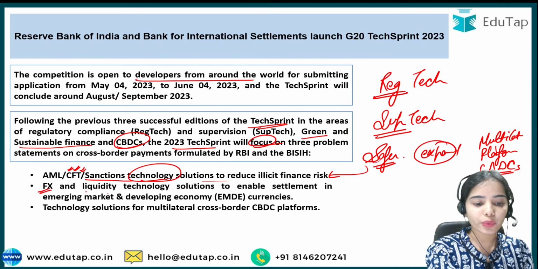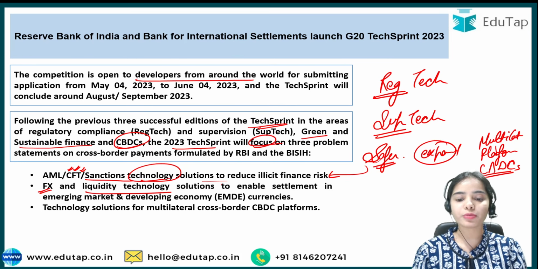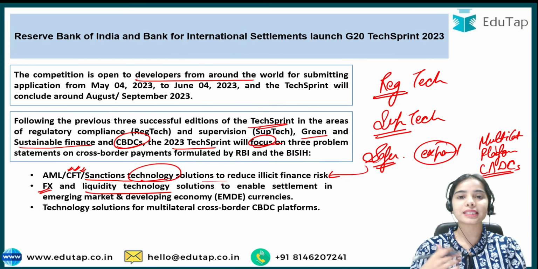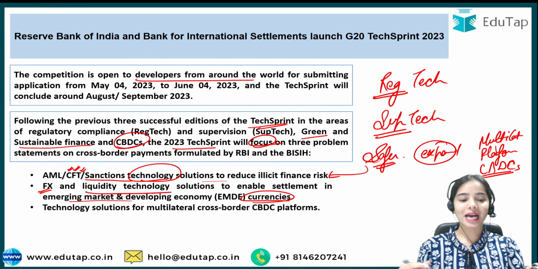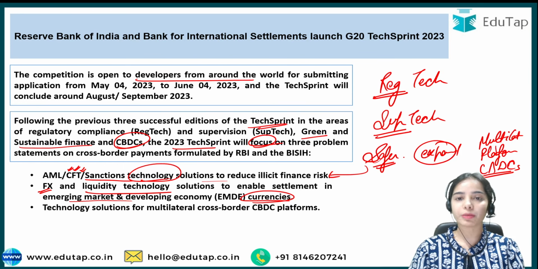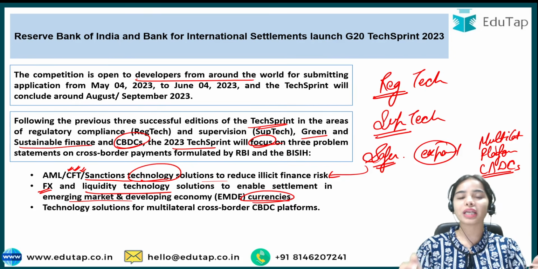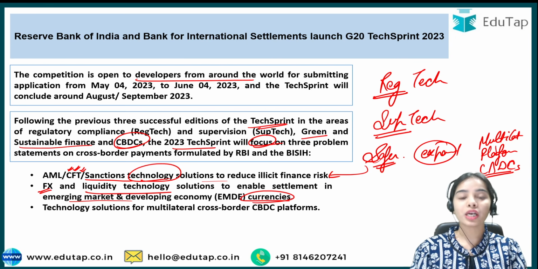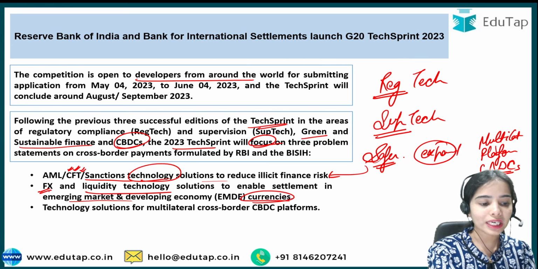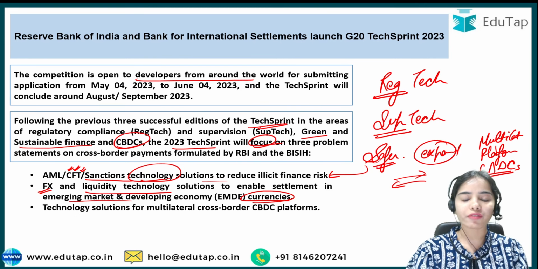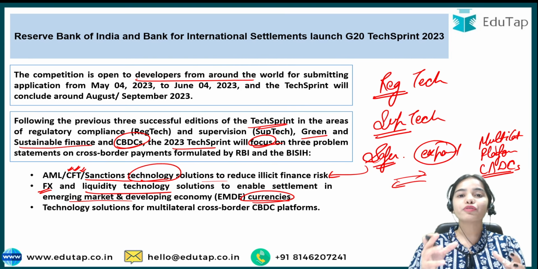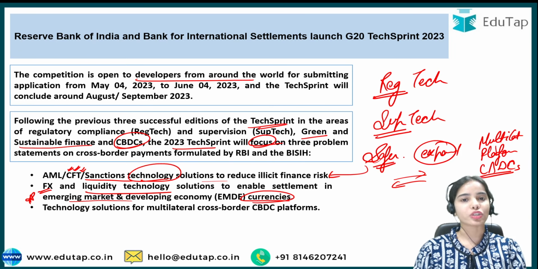Foreign exchange and liquidity technology solutions have to be developed so that settlement in emerging market and developing economy currencies can also happen. So the countries that are emerging markets or developing economies can also feel a part of these cross-border payments, and they do not have to rely on some strong currencies only for cross-border payments. Foreign exchange, because when cross-border payment is happening very fast, the foreign exchange problem can also arise for emerging market and developing economy countries. So for these we need a technological solution.